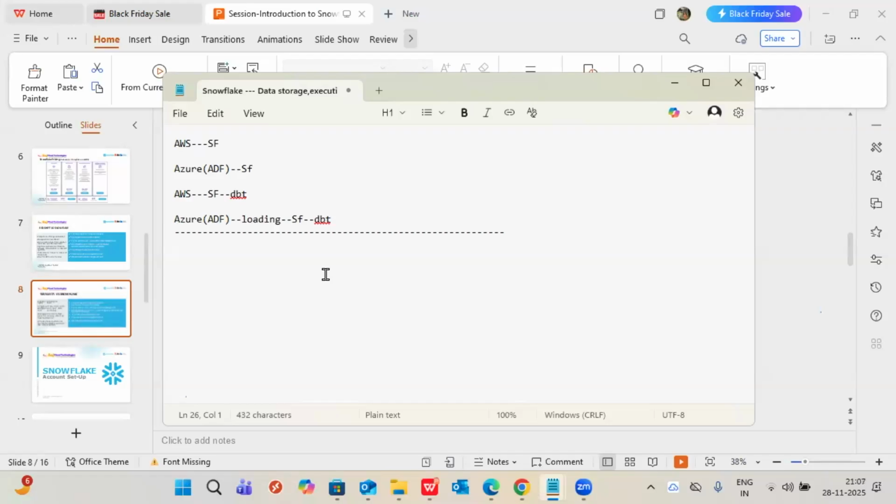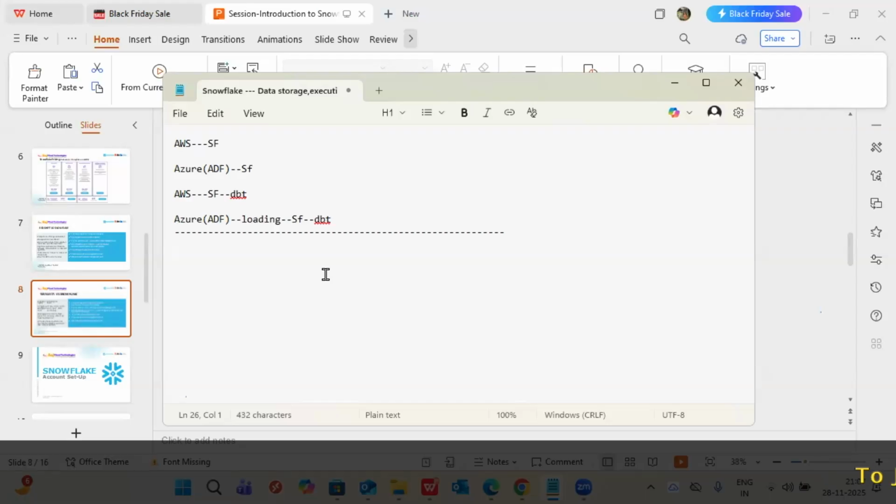I was confused about whether I should choose Azure data engineering or Snowflake. I'm not asking you to come to my technology, but before going to Azure, think 100 times, because Azure people are now shifting to Snowflake. You have to look at your long-term career too. So many people are coming from Azure to Snowflake.